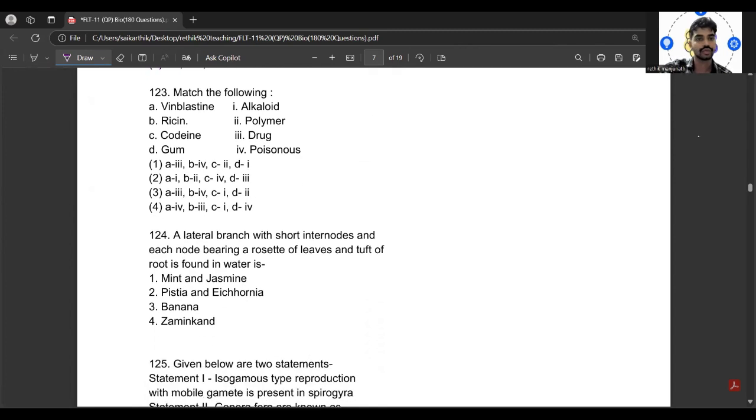Next one, 123. You have to match the following. Again, it's a match the following. So can I go directly? So out of this, which is the one?